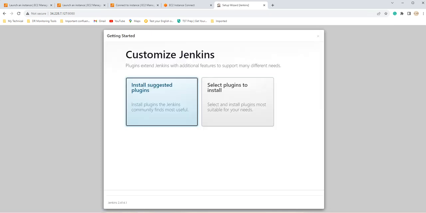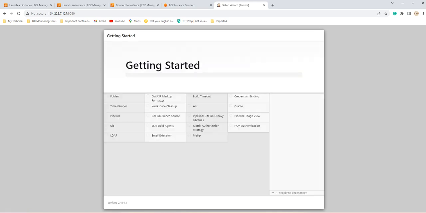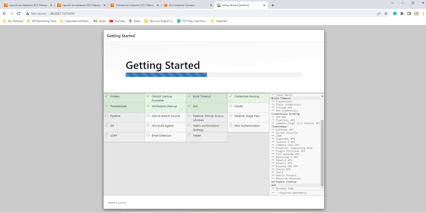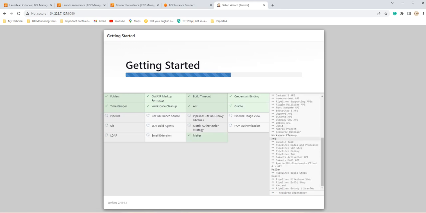Okay, you can use the suggested plugins, or else you can use your customized plugins. It will take a few minutes to install the plugins. So if you see, it's installing the Git plugins, and you can see a lot of options here.